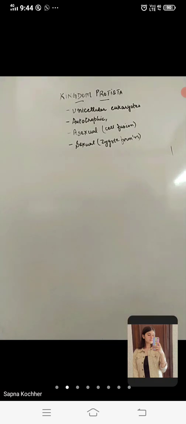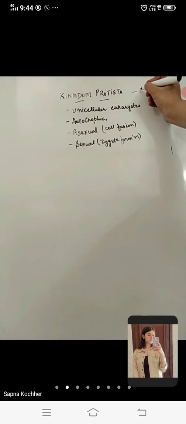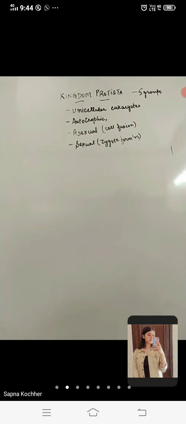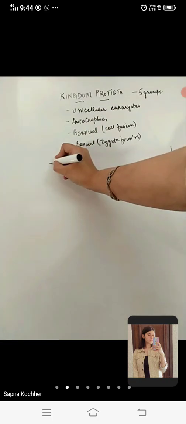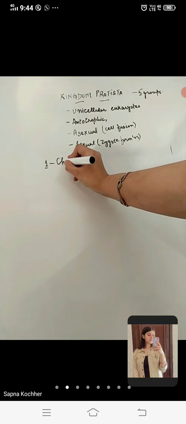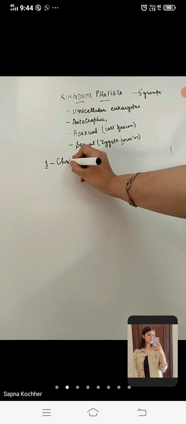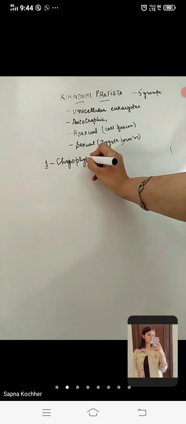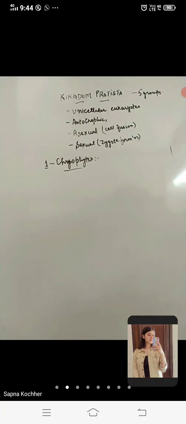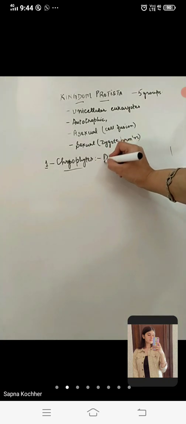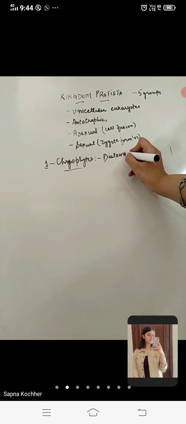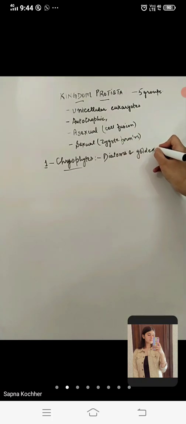Okay, classifying these kingdom Protista members, they are classified into 5 groups. There are 5 further groups of the kingdom Protista members. The very first group is that of the chrysophytes. The first members are chrysophytes, which further include the diatoms and the golden algae, termed as desmids.